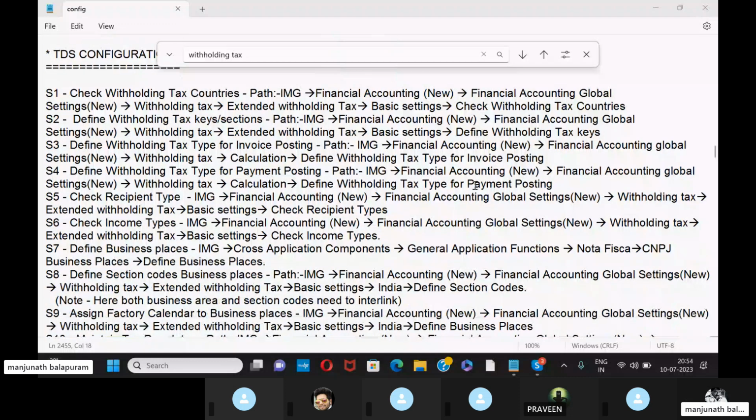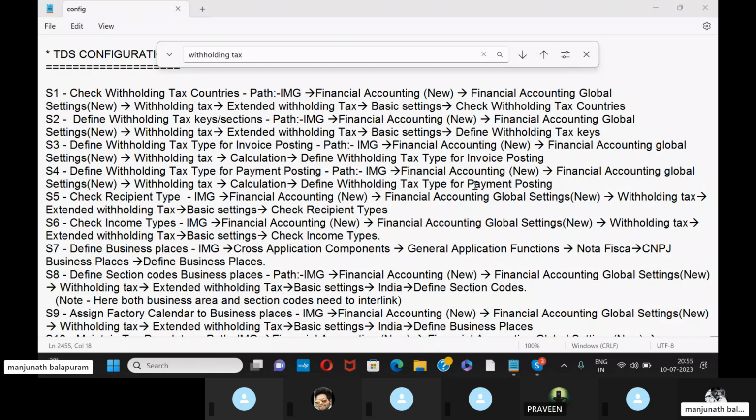The fourth one is check recipient types. So go to IMG, financial accounting new, financial accounting global settings new, withholding tax, external withholding tax, basic settings, check recipient types. Then the fifth one is check income types. So what are the income types? We need to configure here. Go to IMG, financial accounting new, financial accounting global settings new, withholding tax, external withholding tax, basic settings, check income types.